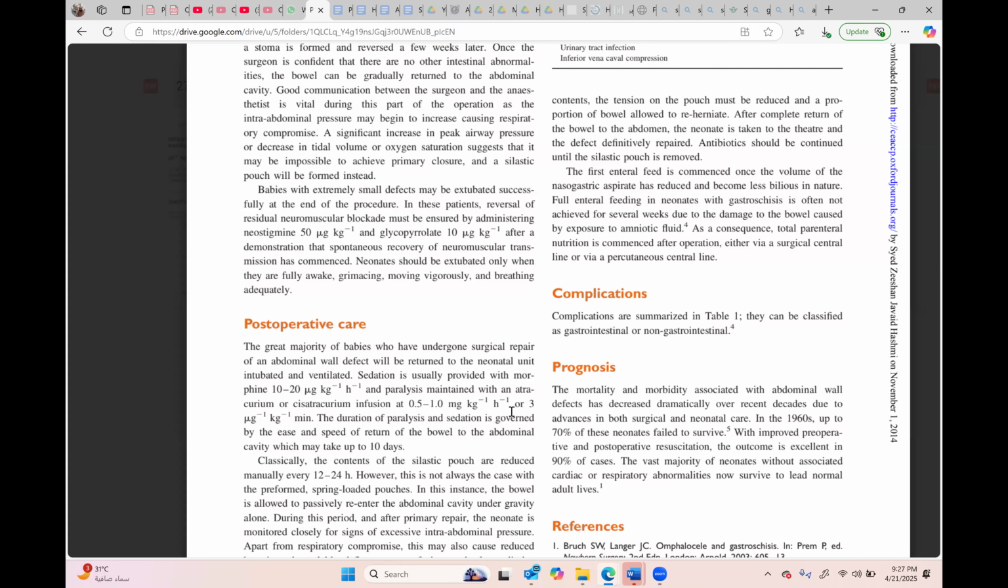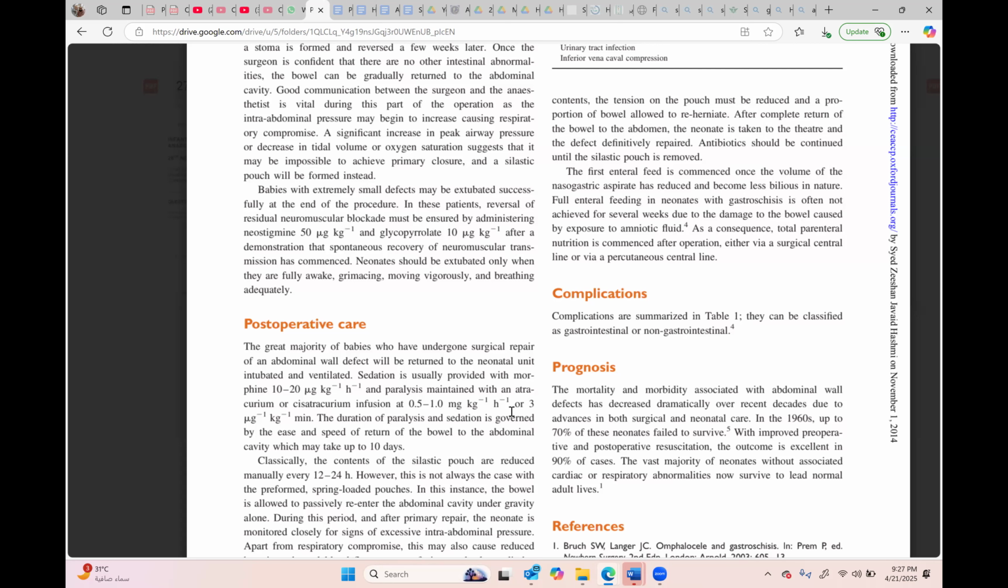Okay, so this is common to any scenario, these are the things to control. We have discussed airway management, fluid management, temperature management, and analgesia.